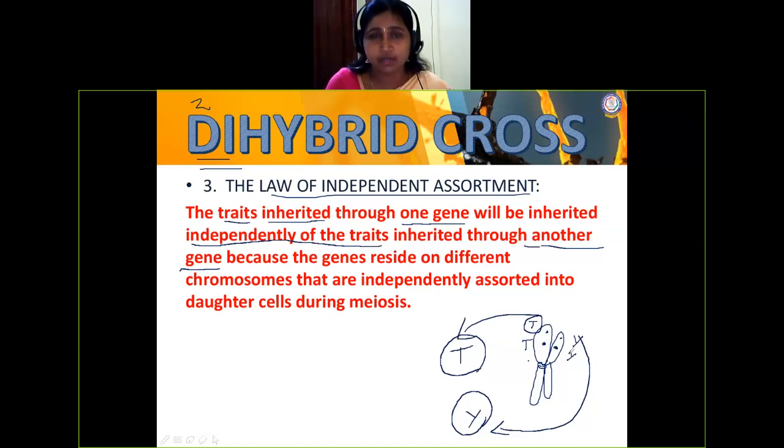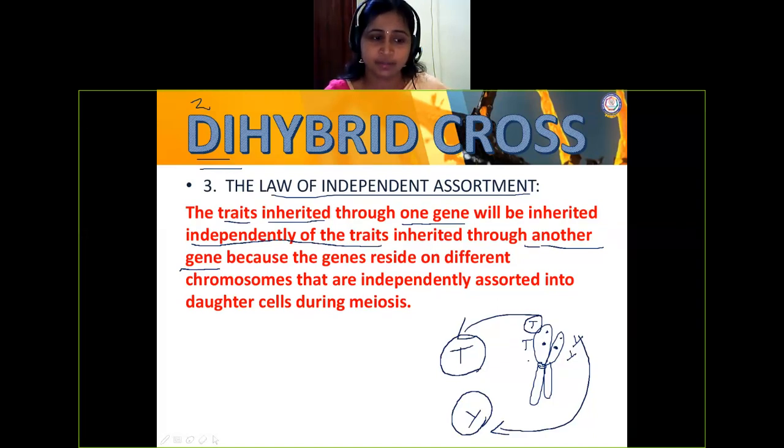Again, I'm making it still more clear. The trait of the tallness gene is not dependent on the trait of the yellow color gene, right? So they both show their character independently. And this you call the law of independent assortment. Okay?